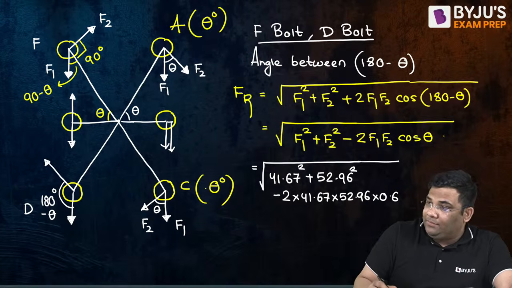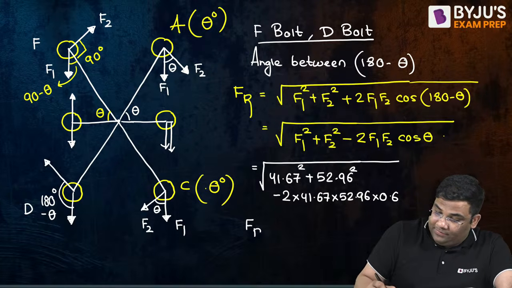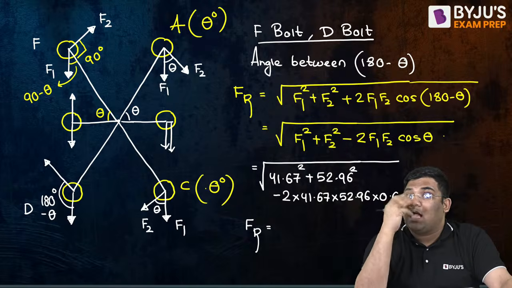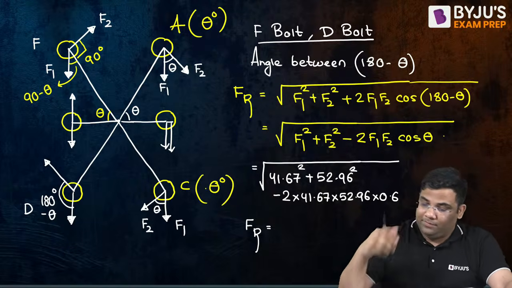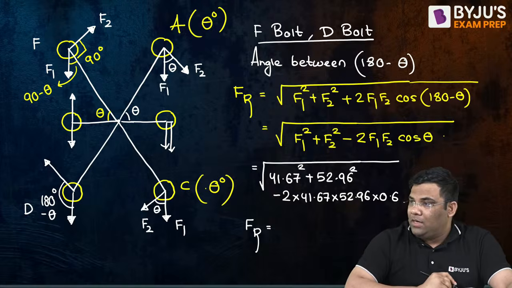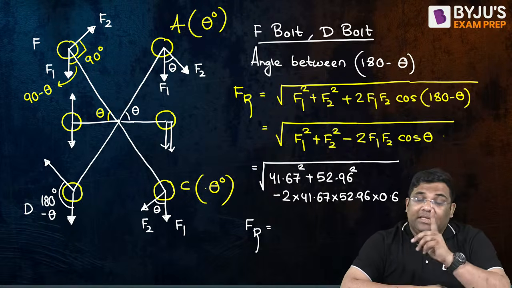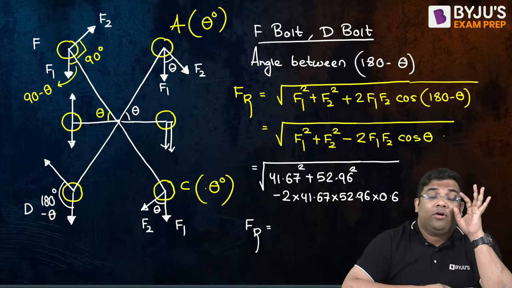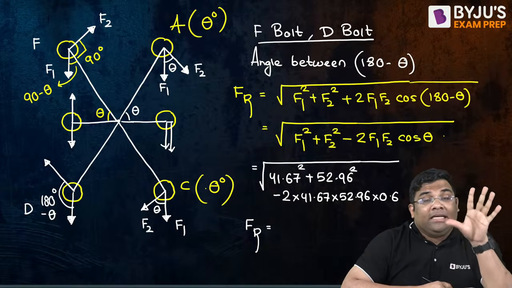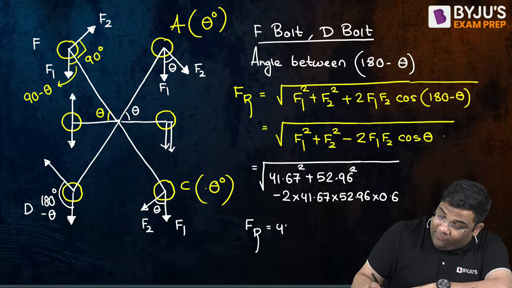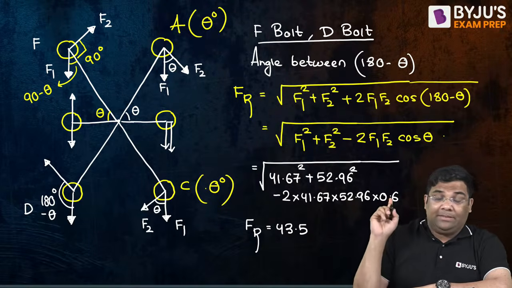FR, how much are you getting? FR for this bolt F and D. See, this question is very important for your steel structures. There is very high probability that they will ask questions from this. Yes, 43.5.